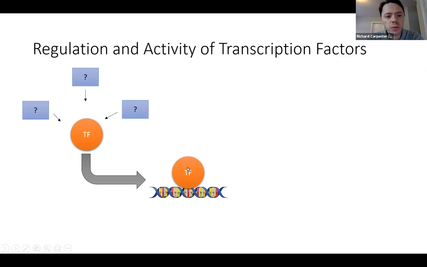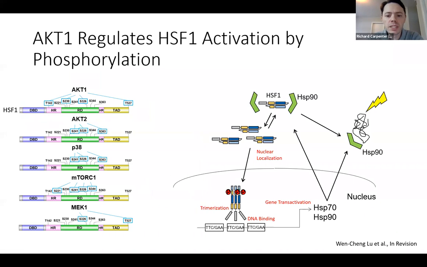That includes several different factors that can regulate transcription factors, either through post-translational modifications, such as phosphorylation, regulating the localization of transcription factors to the nucleus or to their DNA binding elements, as well as interaction of these transcription factors with cofactors that enable these transcription factors to do their job of regulating genes.